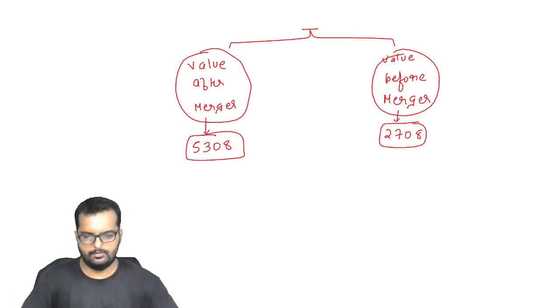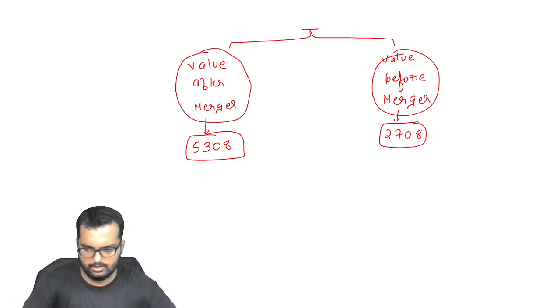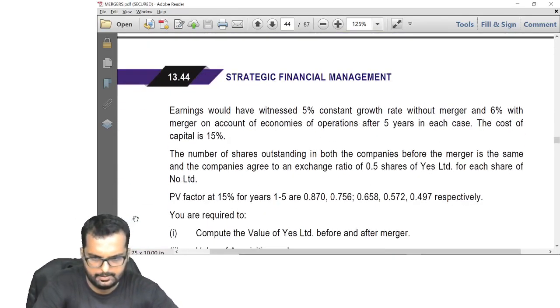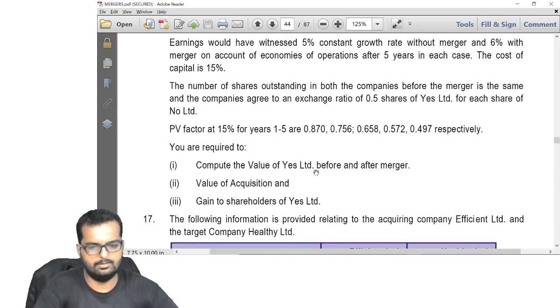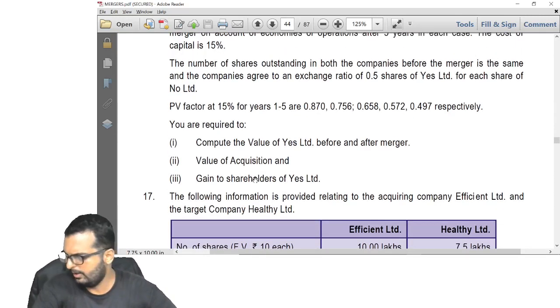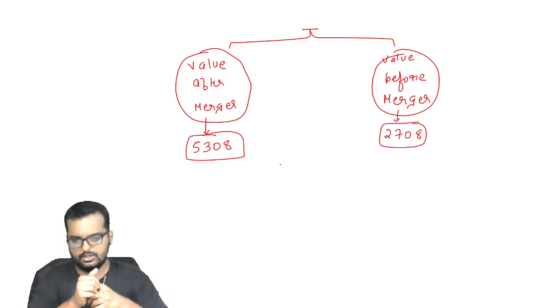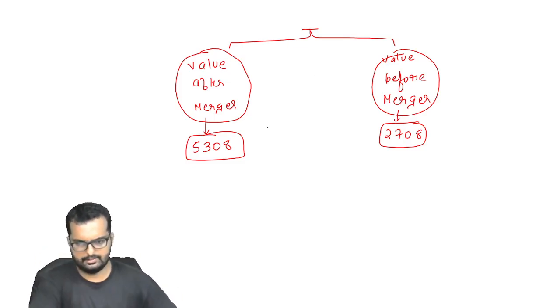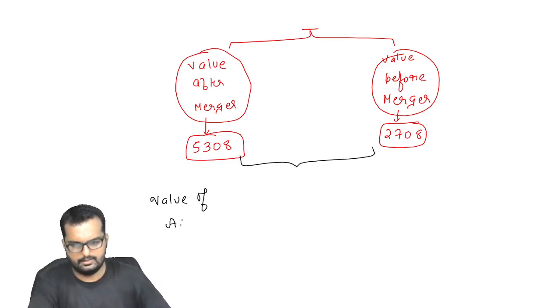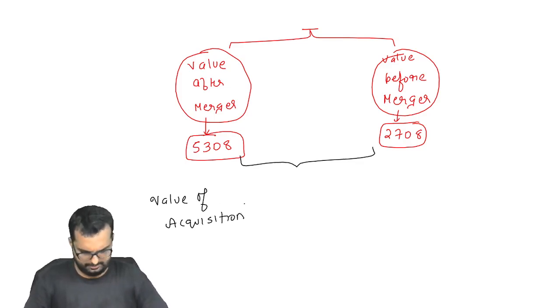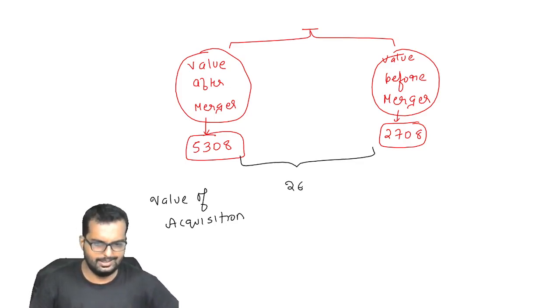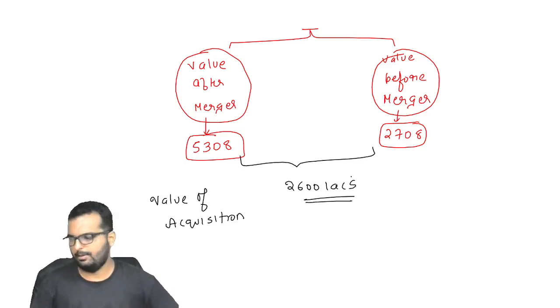Now we need to find out the gain for Yes shareholders. Are they asking that also in the question? Let's check. Calculate the value of Yes before and after the merger. The next requirement is the value of acquisition, and they are also asking for the gain to the shareholder of Yes. Value of acquisition is nothing but the excess value, which turns out to be 5308 minus 2708, that is 2600 lakhs. Can you please update this in your books?